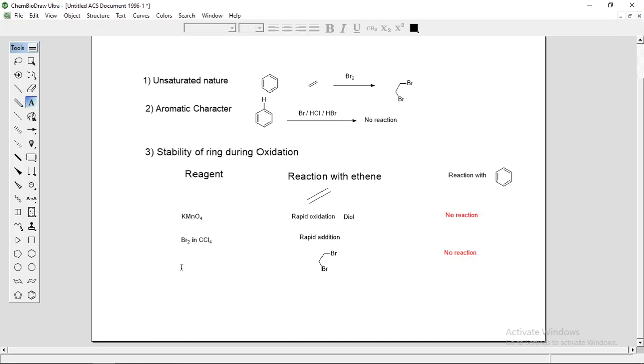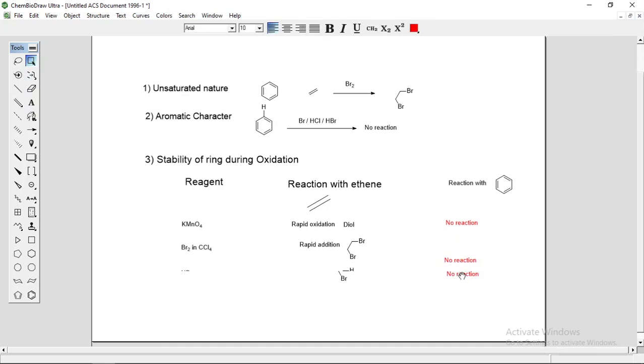Then the next reagent is HBr. Ethene gives bromoethane, but when you react HBr with benzene, there is no reaction with benzene.